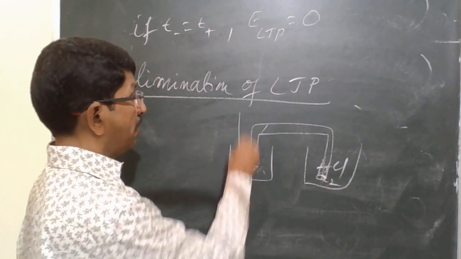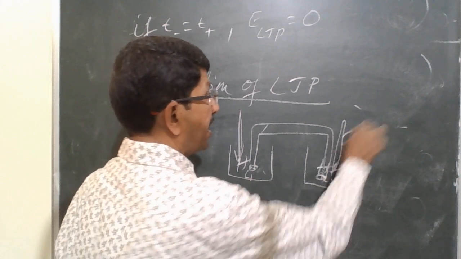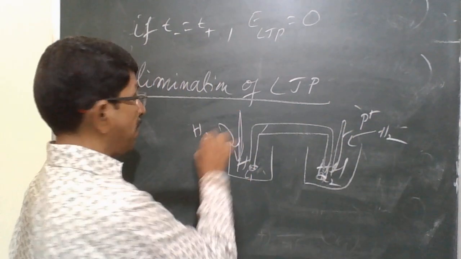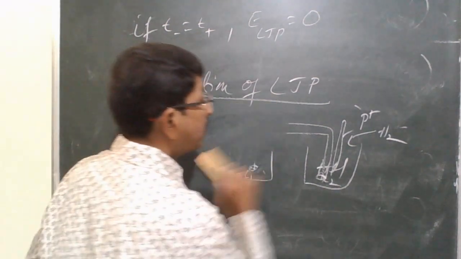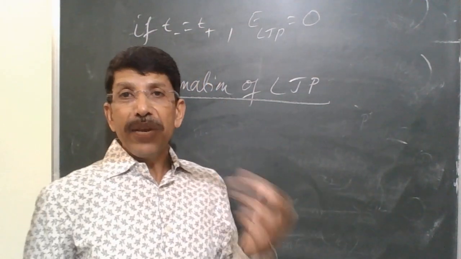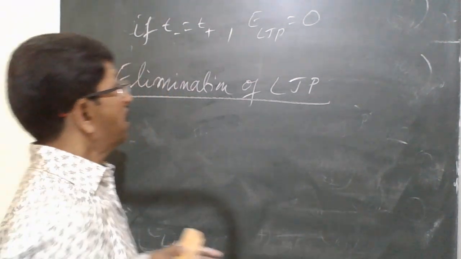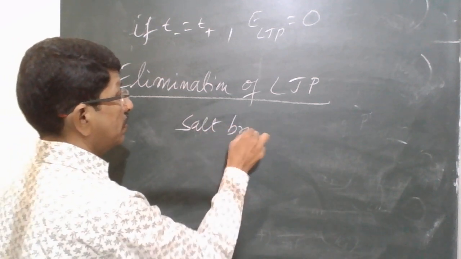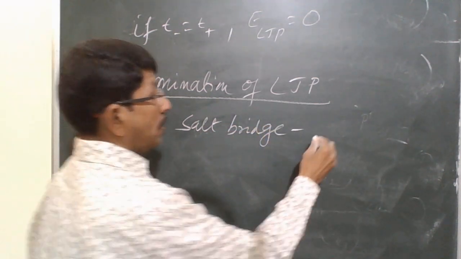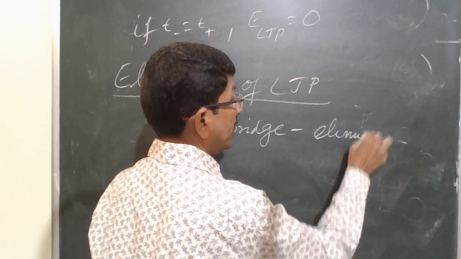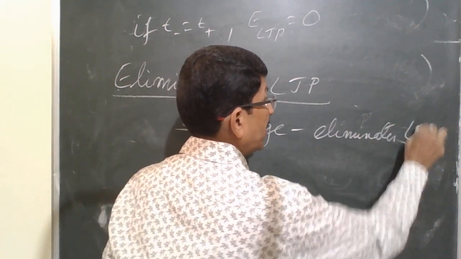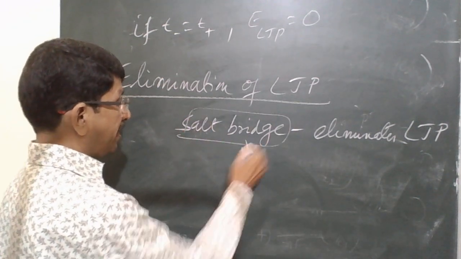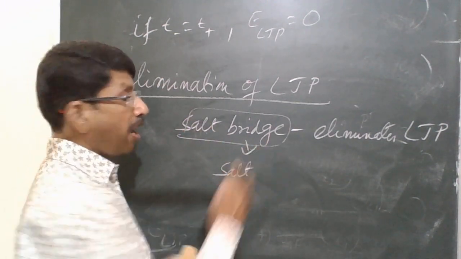Okay, so you have a platinum wire dipped here, a platinum wire dipped here, and hydrogen gas being bubbled, right? So liquid junction potential can be eliminated by using a salt bridge. So what type of salts? Salt bridge eliminates liquid junction potential. When I say salt bridge, it's a bridge made up of salts.